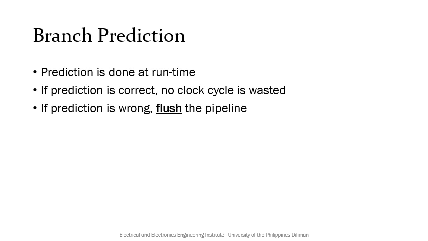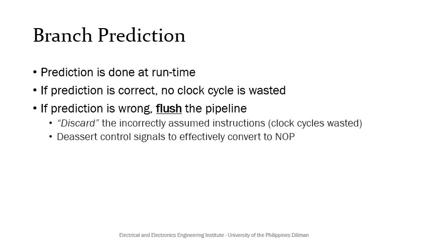However, when the prediction is wrong, then the pipeline must be, quote-unquote, flushed. And by flush, we mean to discard the incorrectly assumed instructions. If this is done, then clock cycles are wasted. To flush an instruction, we can deassert all write-enable control signals that are passed to effectively convert the incorrect instruction into a no-op. Now, there are different approaches to branch prediction.